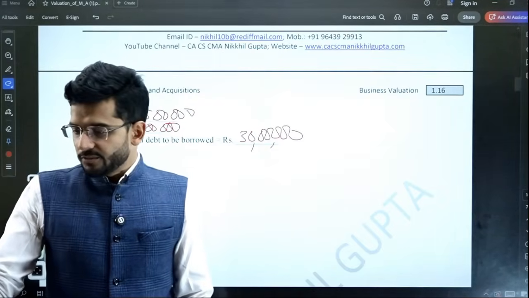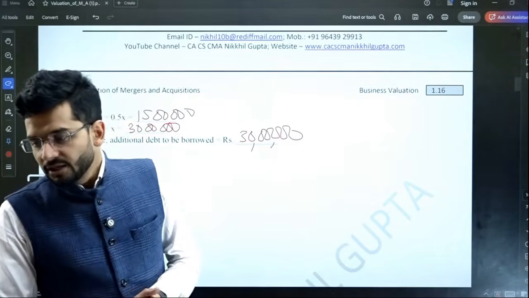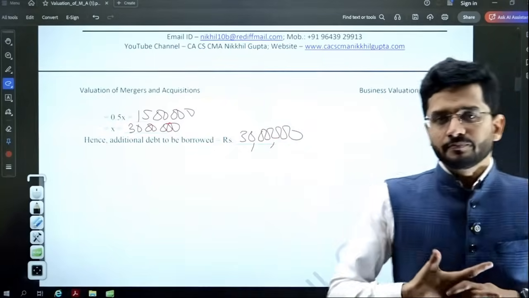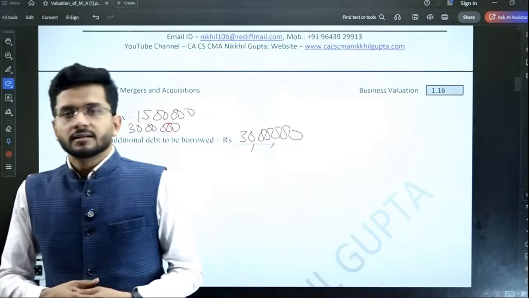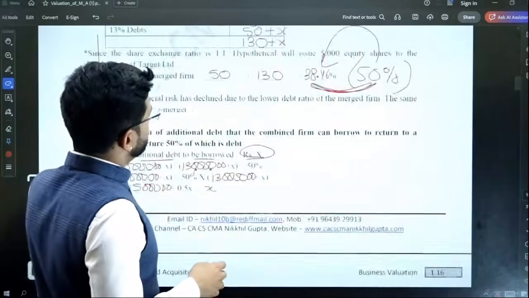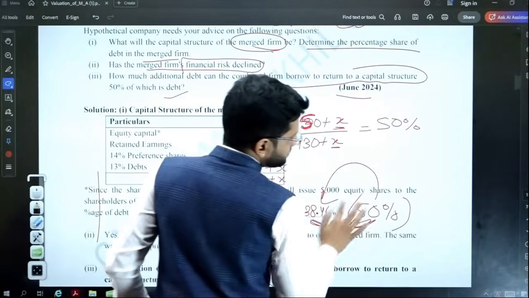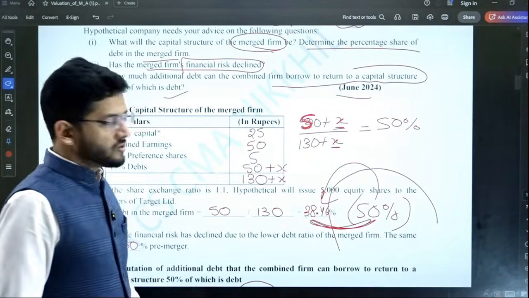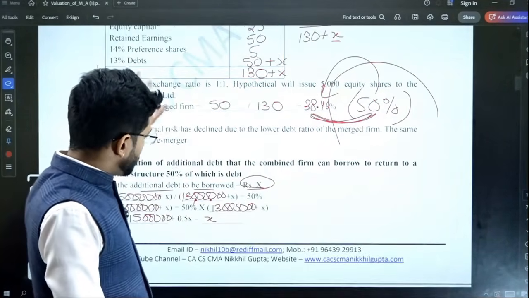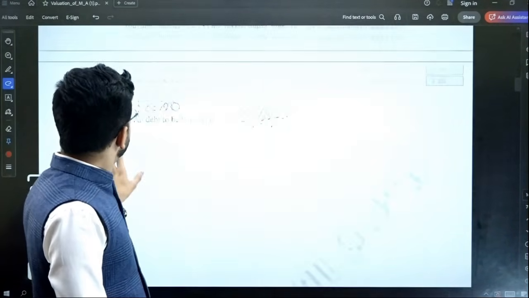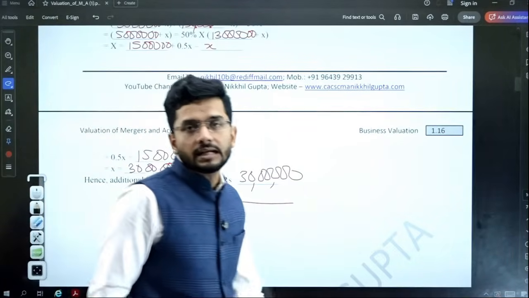I just solved the entire equation, guys. You just have to solve the entire equation. So X will be 30 lakh. The additional debt to be borrowed is 30 lakhs to come back to your original percentage of 50%. By adding 30 lakh rupees of debt, you will come back to your original capital structure of 50%. Hence the additional capital to be borrowed is 30 lakhs.